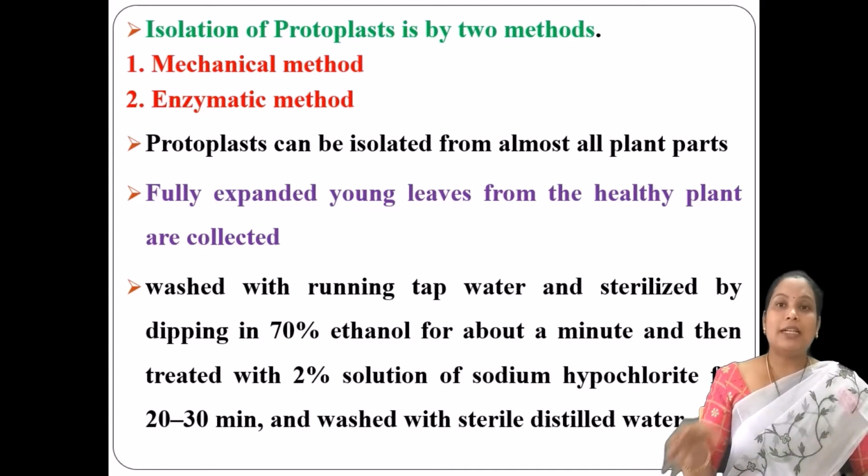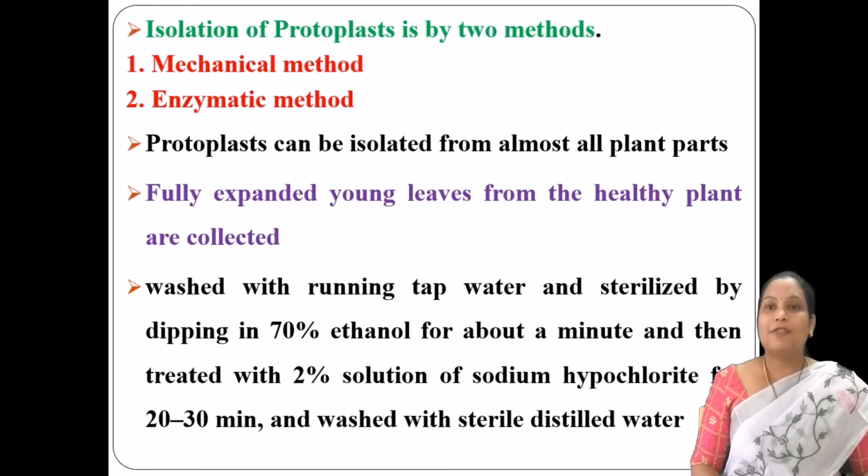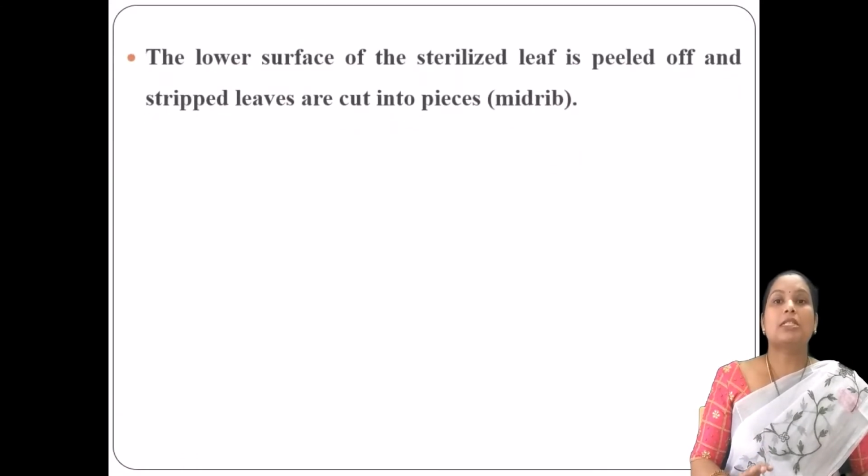After excising the fully expanded young leaves, they should be washed with running tap water and sterilized by dipping in 70% alcohol, and then treated with a 2% solution of sodium hypochlorite for 20 to 30 minutes, and then washed with distilled water.